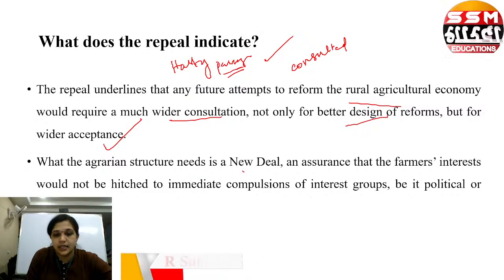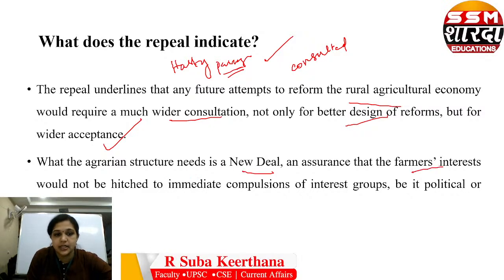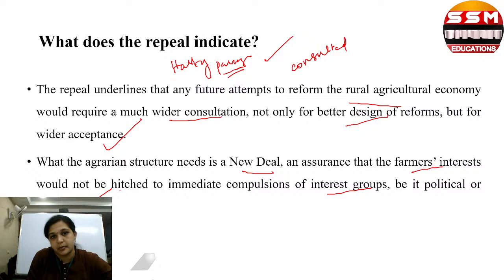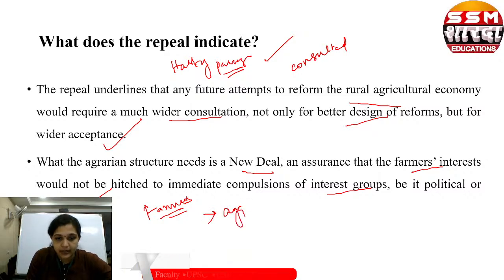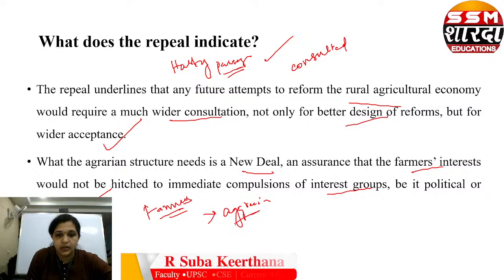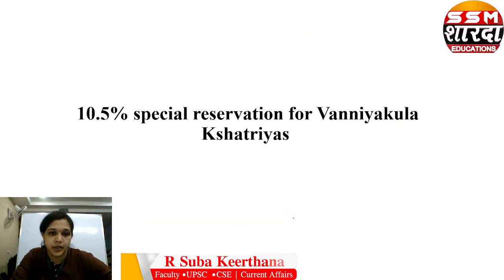What agrarians need is a new deal and assurance that farmers' interests would not be hitched to the immediate compulsion of interest groups, be it political or corporate. Farmers have proved that they cannot just agree to anything for the interest of a particular group, be it a political group or a corporate group.